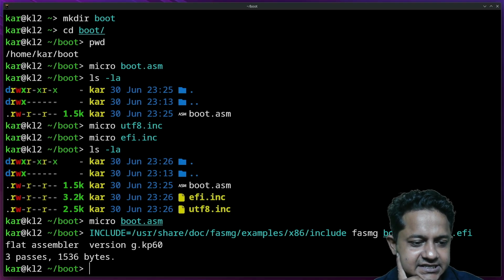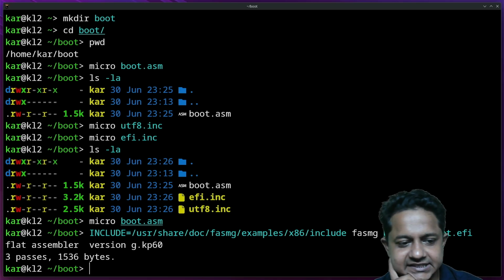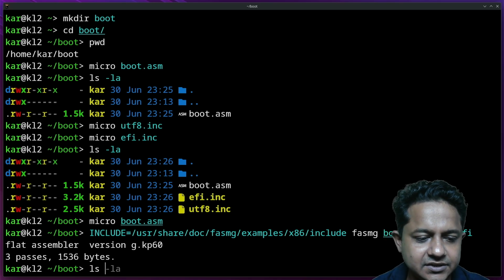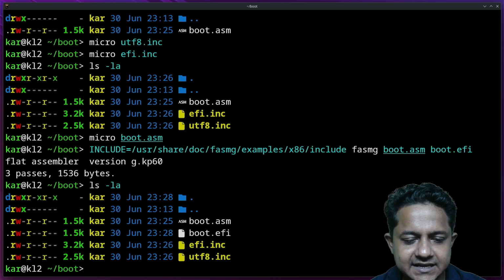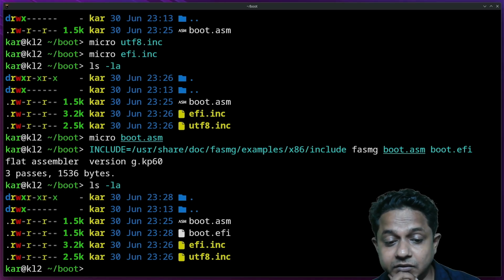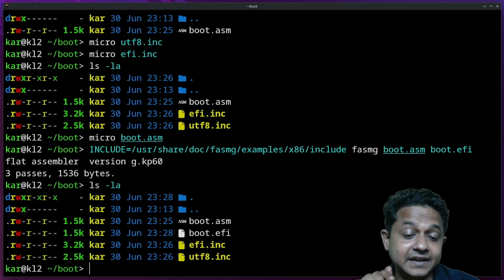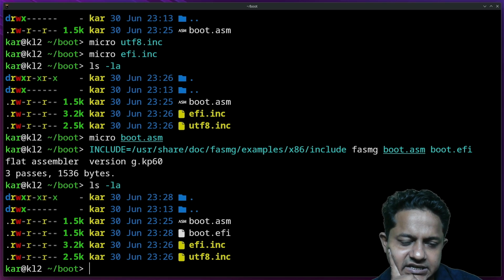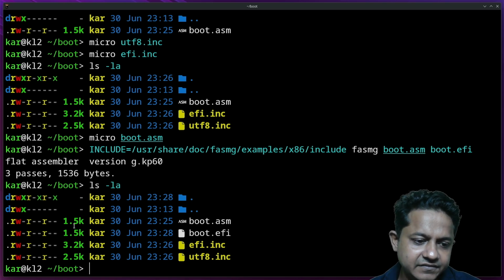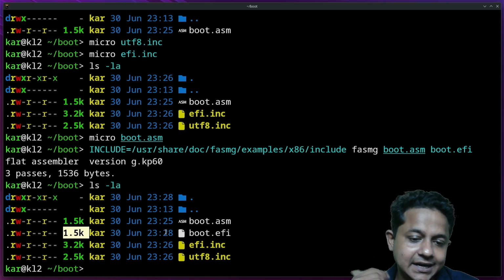3 process and 153 bytes. There is a limit on how long the boot sector can be, and the limit is very small. Let's test with ls -la. As I see, there is a file called efi.inc. Can this file boot? The boot.efi is 1.5 kilobytes. Can it boot? How can I boot this?